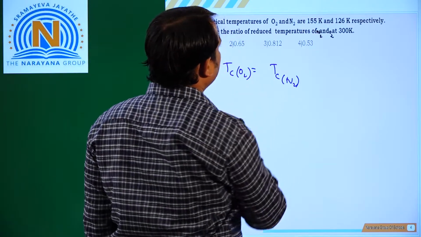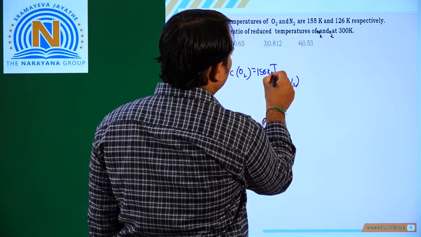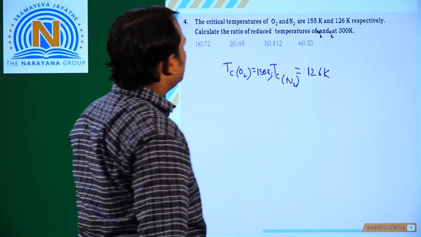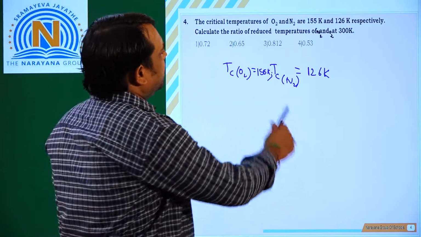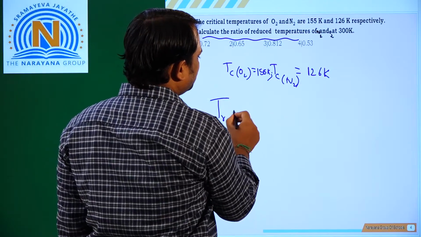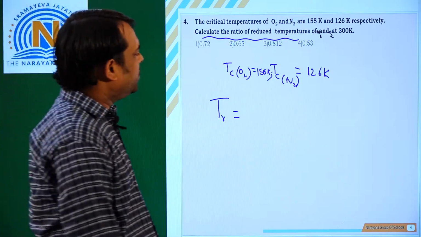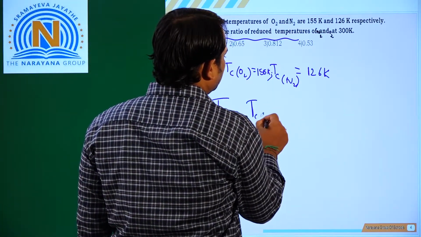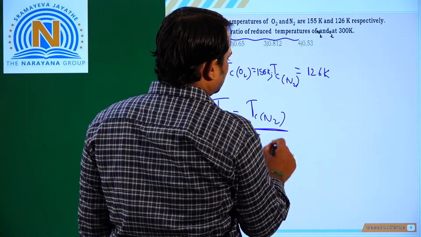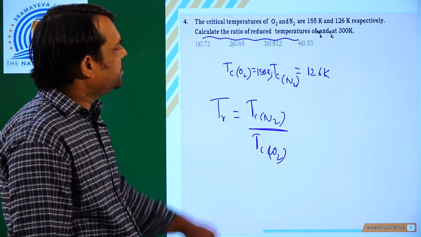So what is the value of Tc? Tc of O2 is 155 Kelvin. Tc of N2 is 126 Kelvin. Here it is asking the ratio of reduced temperature of N2 and O2, that is Tc of N2 by Tc of O2.